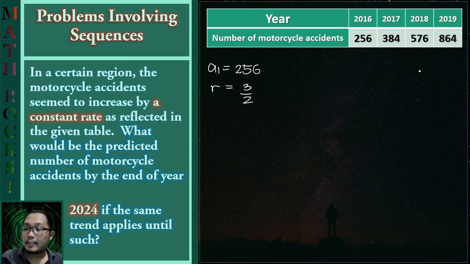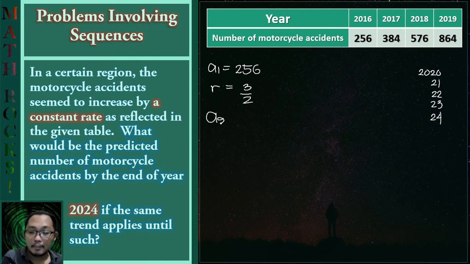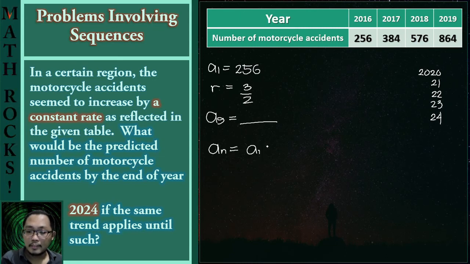So 2019, so next would be 2020, 2021, 22, 23, and 24. So that means we have a total of 1, 2, 3, 4, 5, 6, 7, 8, 9 terms in this geometric sequence. So we are looking for the a sub 9. And for our formula, we have the a sub n be equal to a sub 1 times the value of r raised to n minus 1.